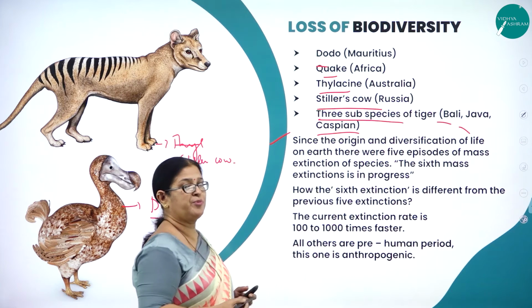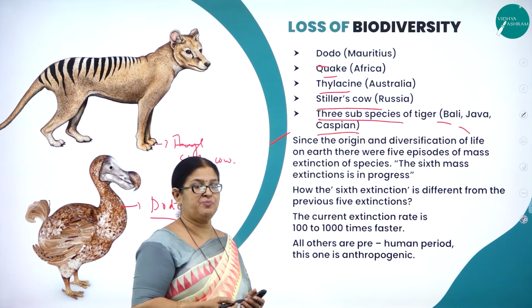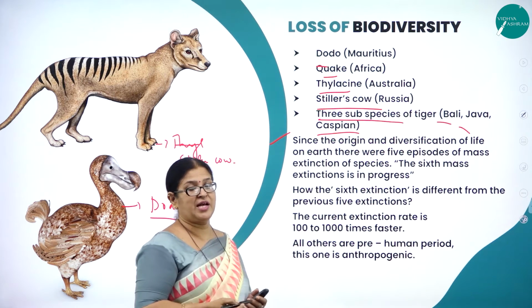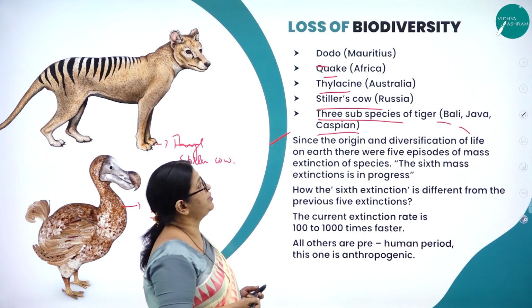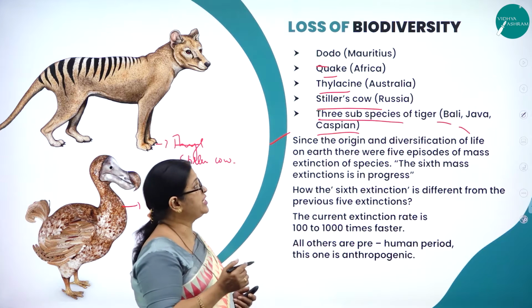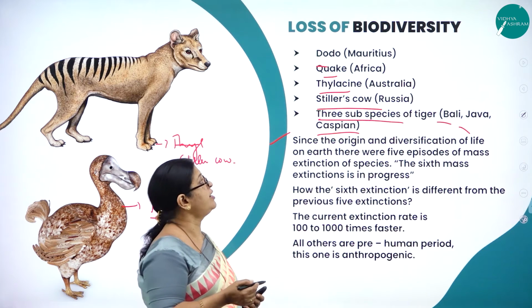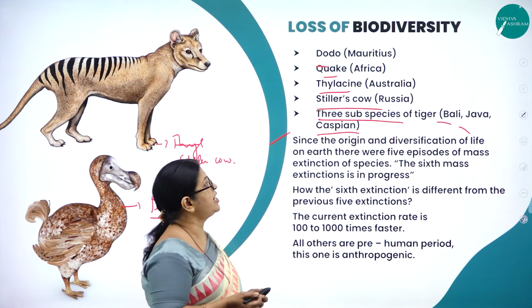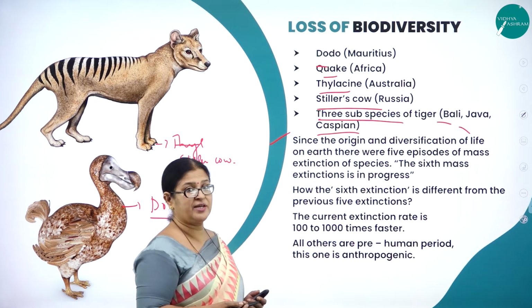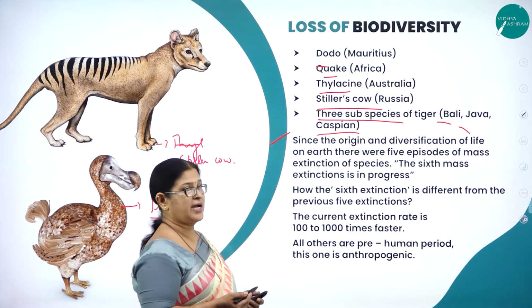This is a very, very important point from the examination point of view, which definitely they will ask. So quote the extinction of animals due to loss of biodiversity: dodo of Mauritius, quagga of Africa, thylacine of Australia, Steller's sea cow of Russia, and three subspecies of tiger, that is Bali, Java, and Caspian.